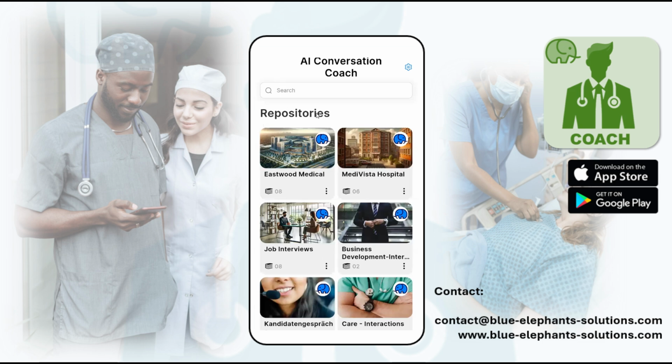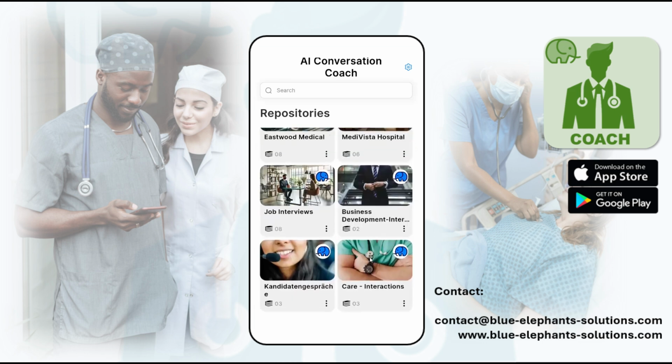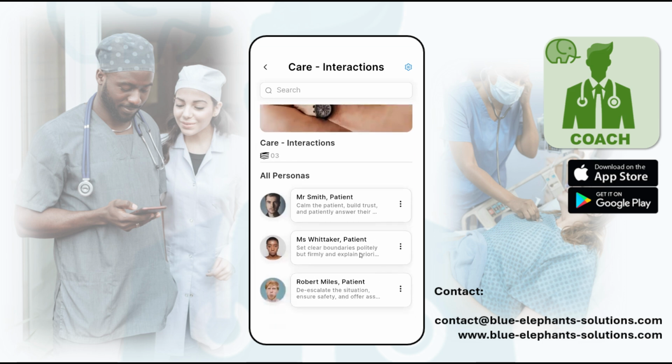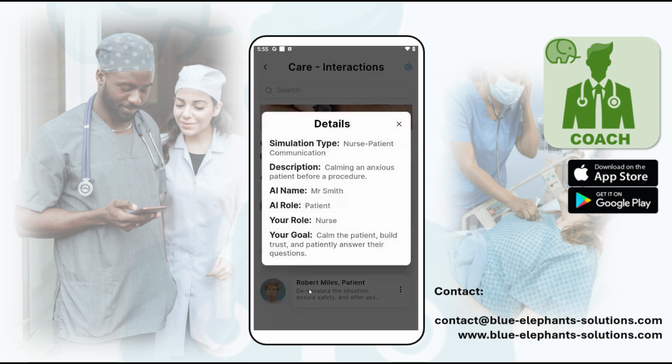And when you open the app, you can see here are the repositories that have been assigned to us. And just here we see the one about care interactions that we just assigned. We'll just open this one. And here you see the 3 personas, just the same that we saw in the backend just now. And you can see 3 dots on the side here. And when you select those, you can see the details. And that gives you the information again, what type of simulation it is, what role the AI assumes, what role I as the learner assume, and what the goal of this conversation actually should be.